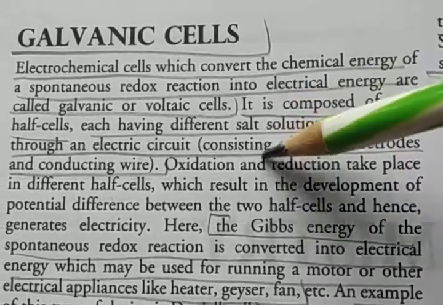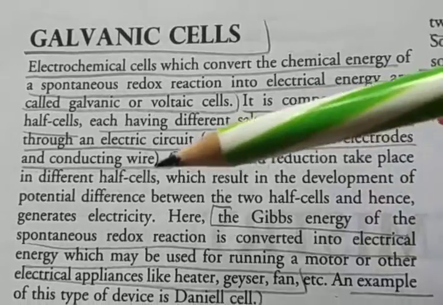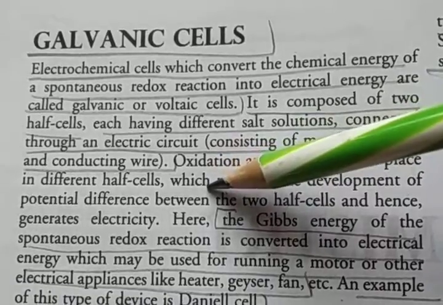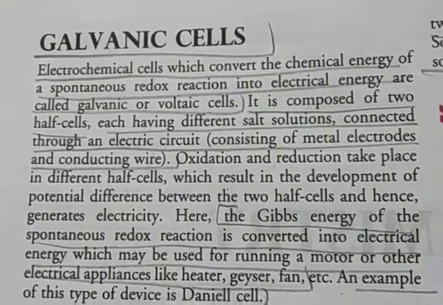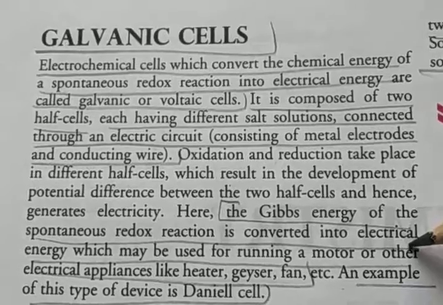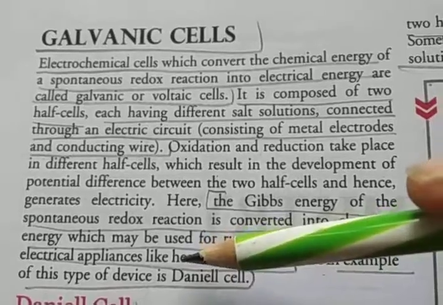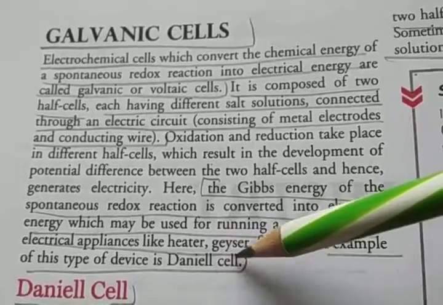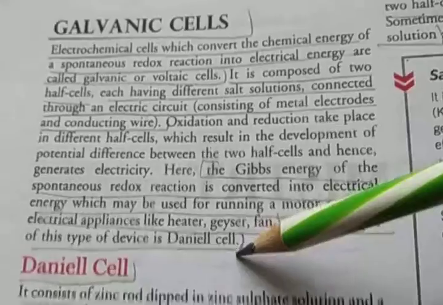Because it is considered a redox reaction, oxidation and reduction take place in different half cells, which results in the development of a potential difference between these two half cells and so generates electricity. The Gibbs energy of the spontaneous redox reaction is converted into electrical energy, and it is used for running a motor or other electrical appliances like heater, geyser, fan. An example of this type of device is the Daniell cell. So we have to study the Daniell cell.